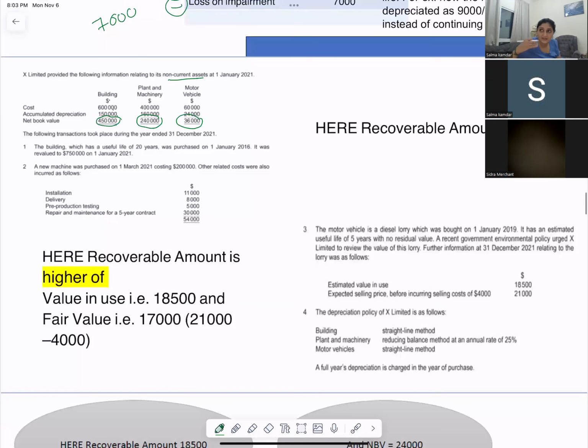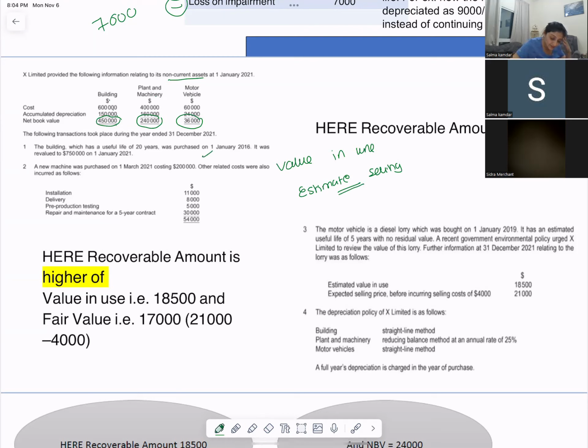When I have to see whether I have to impair an asset or I do not have to impair an asset, they will give you words like value in use, or estimated selling price. What is estimated selling price? Fair value. Okay, now look over here.